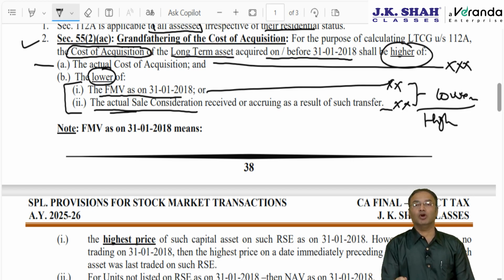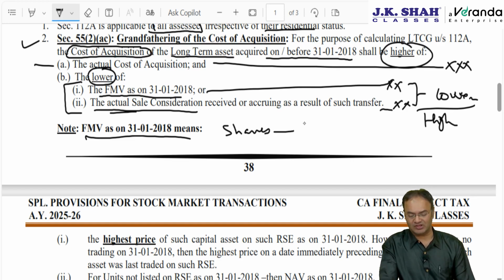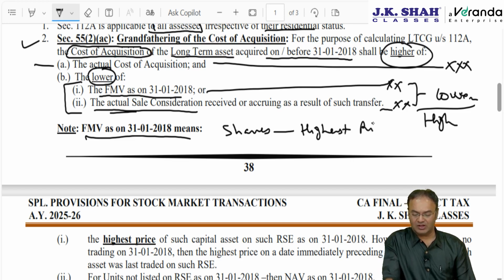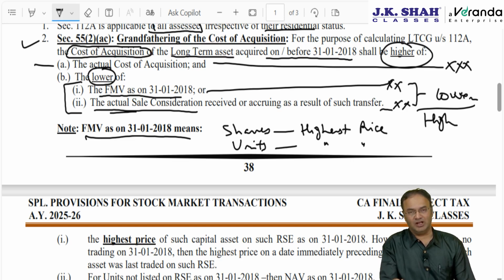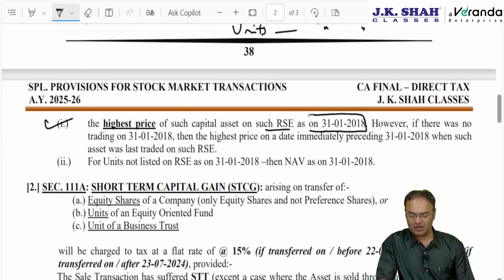Coming back here, what do you mean by FMV on 31st January 18? If it is shares and they are listed, then you take the stock market price, but in the stock market we have the highest price, lowest price and the average price. So what you do is that you take the highest price. If it is units listed, then take the highest price on the recognized stock exchange. If units are not listed, then you take NAV, net asset value. Highest price on the recognized stock exchange on 31st January 18.